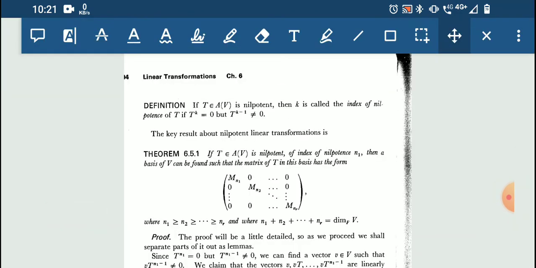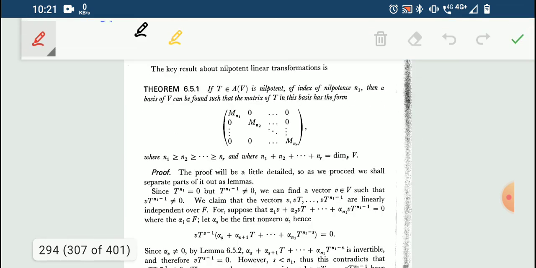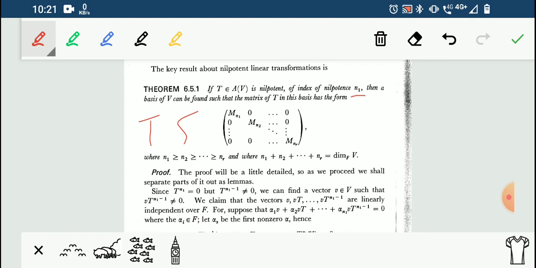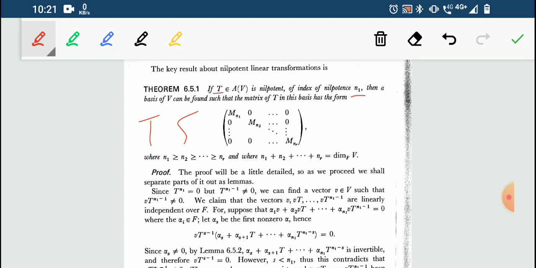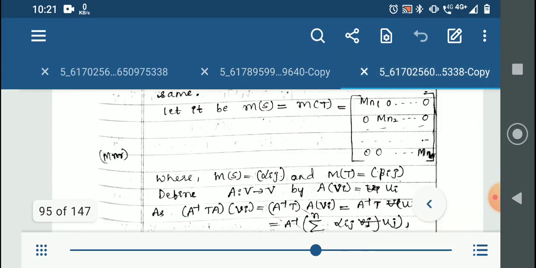So the nilpotence is the same here, n1, for our two cases, T and S, and it does not depend on the transformation T here. If you have nilpotence n1, then we can have a matrix representation in this form. So you take T or S, the matrix representation will be the same. So for both T and S, we get the same matrix representation.